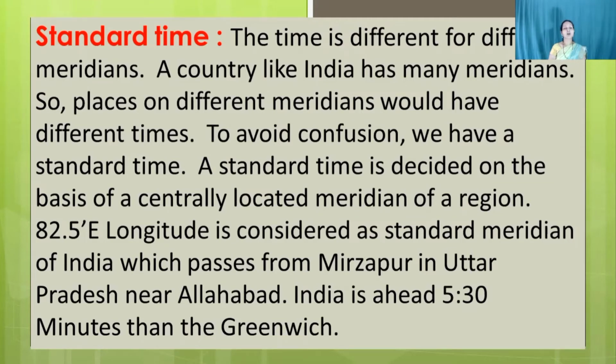82.5 east longitude is considered as the standard meridian of India, which passes through Mirzapur in Uttar Pradesh, near Allahabad. India is ahead by 5 hours 30 minutes than Greenwich.